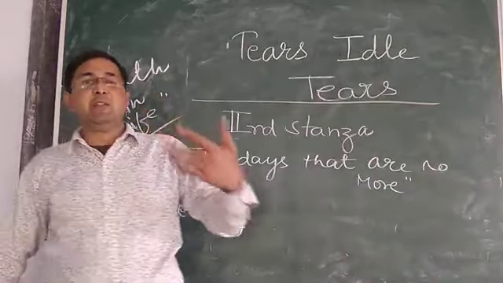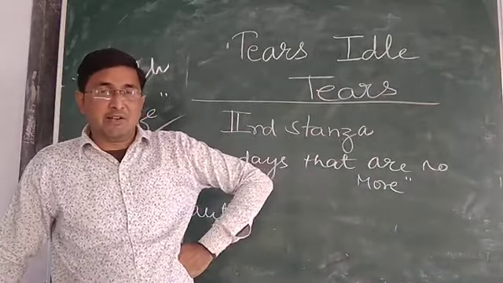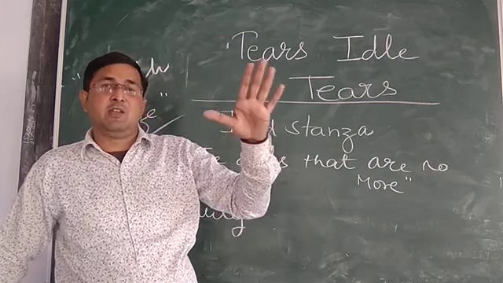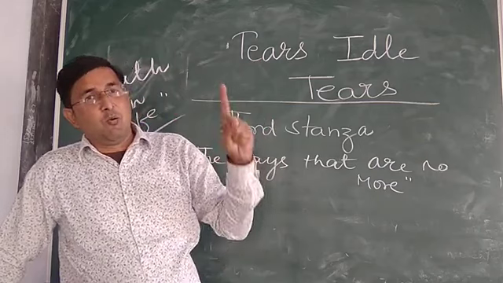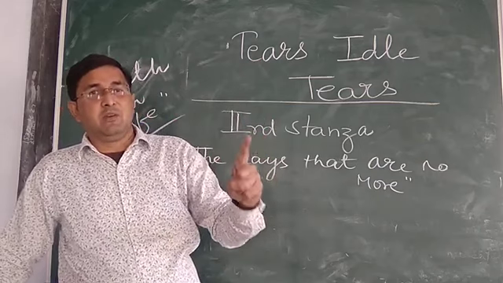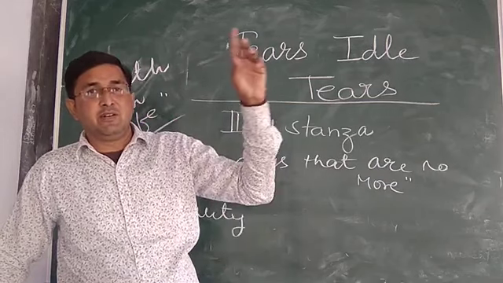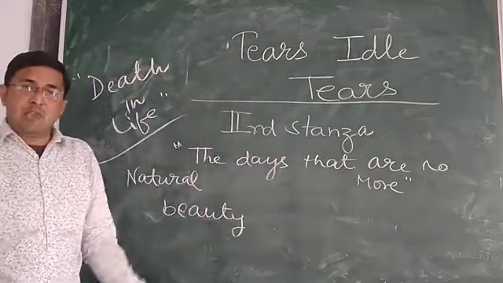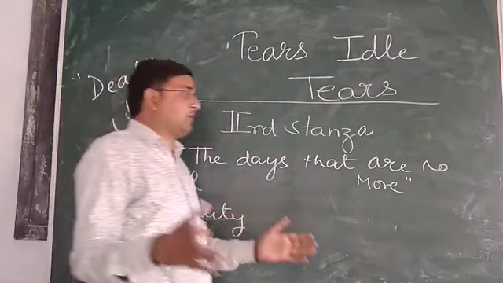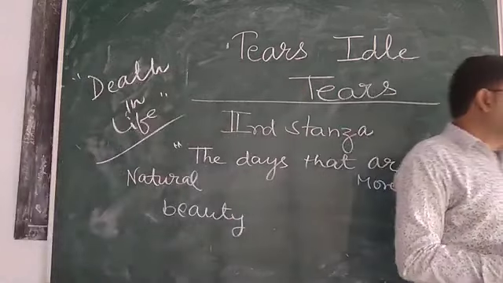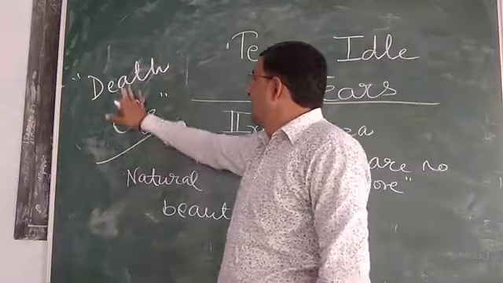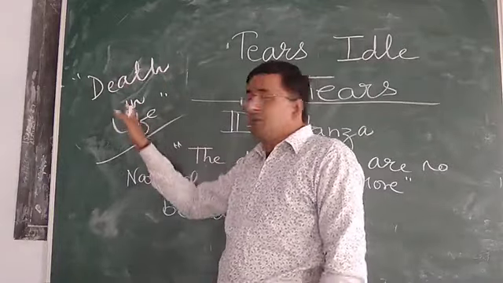I expired while living. He is saying it is death in life: alive, only taking breath, but emotion expired, love expired, feeling expired, and everyone finished. I am only taking breath to live. This is living death, death in life.